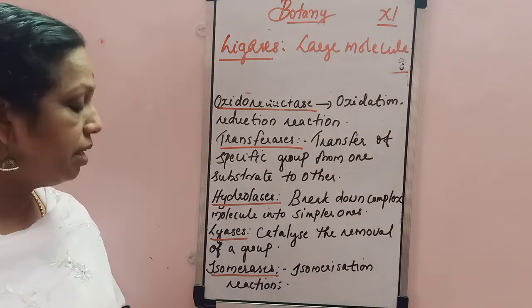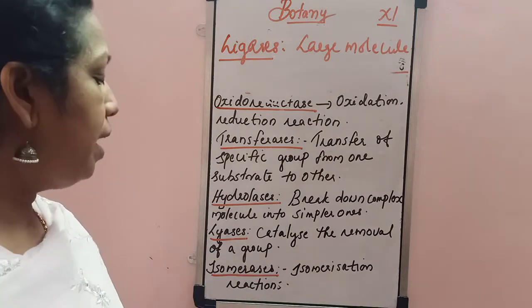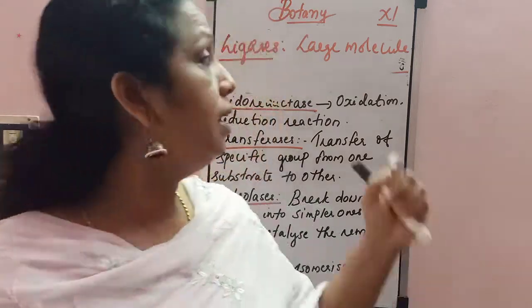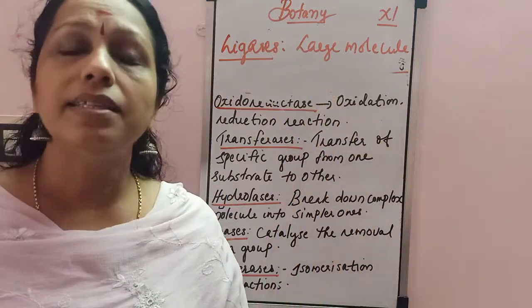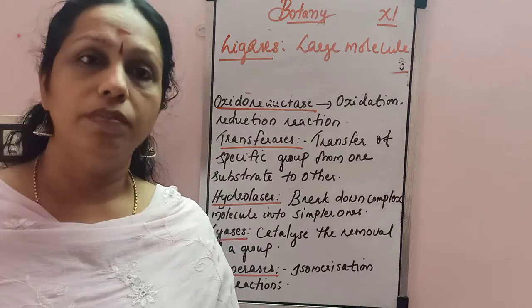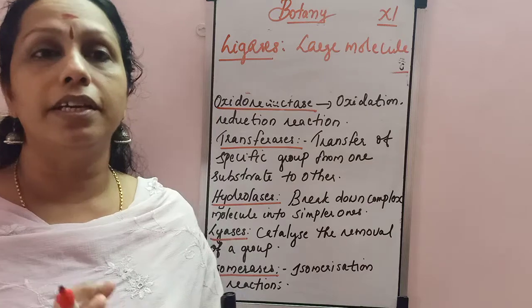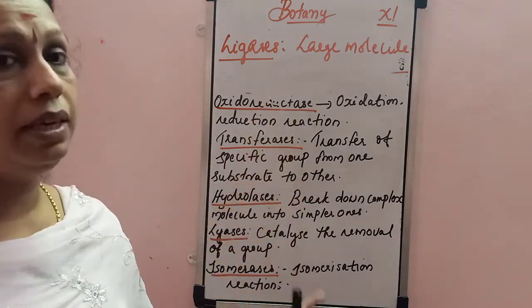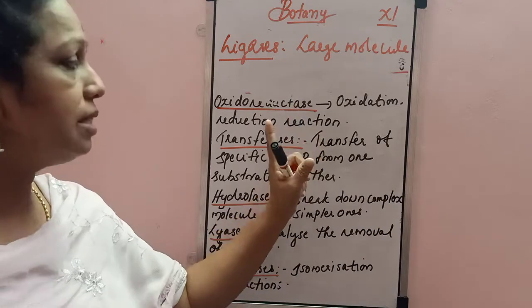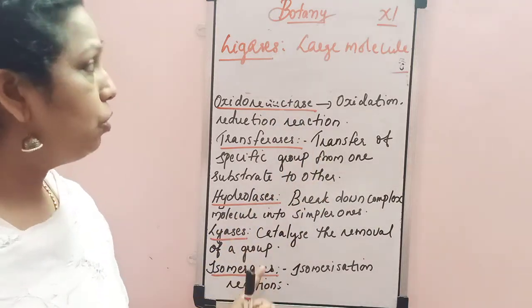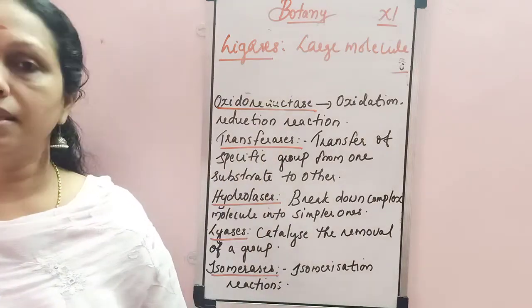Lyases, catalyze the removal of a group. And isomerases, helpful for the isomerization reaction. And ligases, that is helpful for the synthesis of a large molecule. This is about the classification of enzymes.